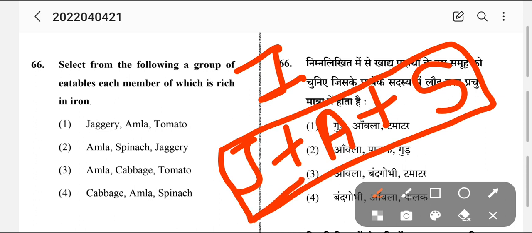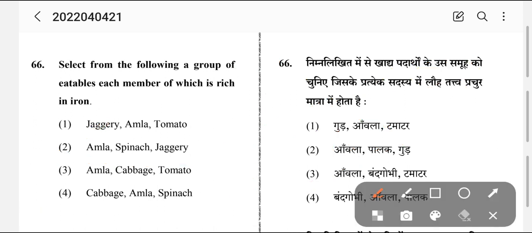We'll see in which option all three are there. We can see clearly that in option number 2 there are amla, spinach and jaggery. So my answer is answer number 2.